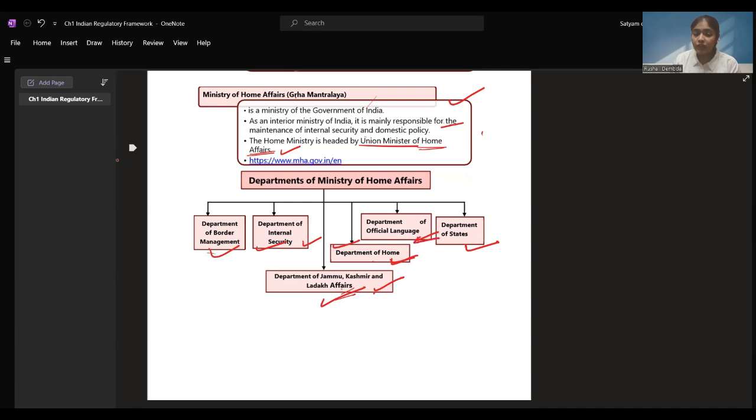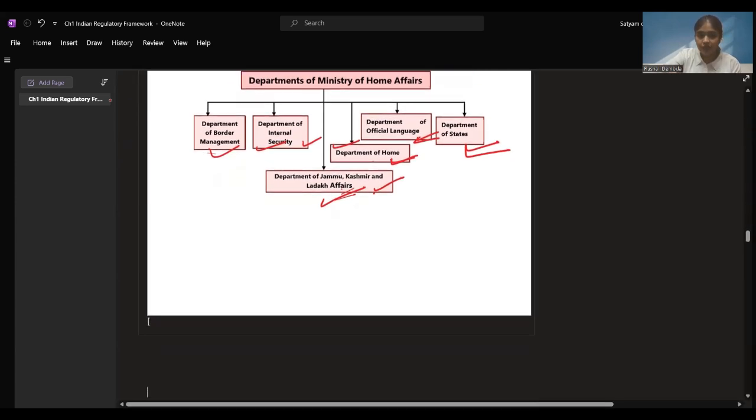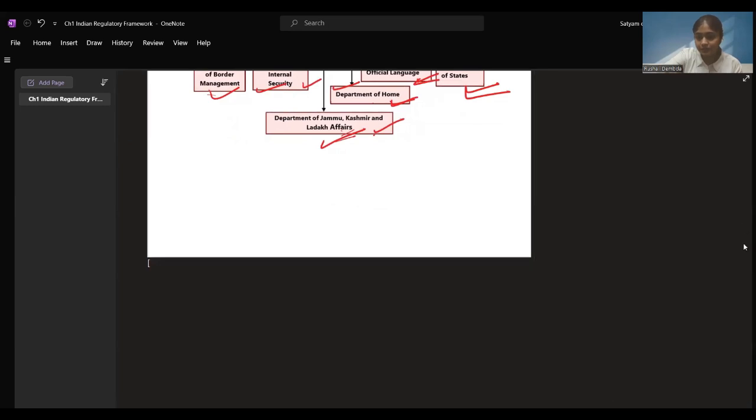Department of Official Language: in what official language the documents are to be published, how it is going to work, all this is taken care of under the Department of Official Language. And the states have their different departments, so that is one, the Department of States. I hope the Ministry of Home Affairs is also very clear to you. Right, let's proceed further.